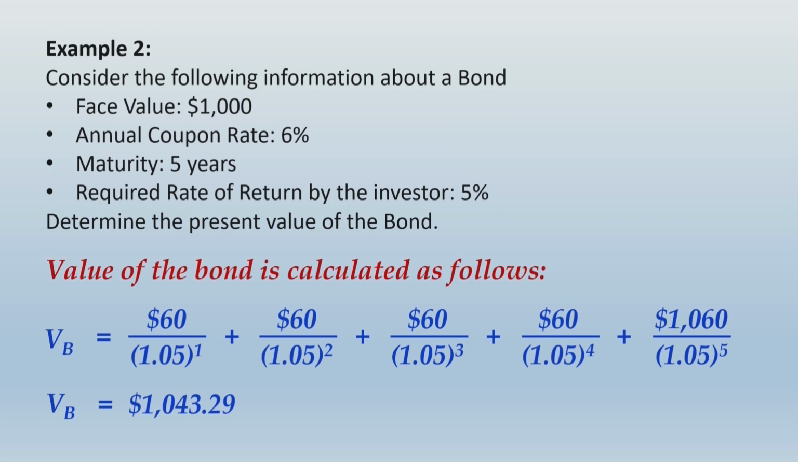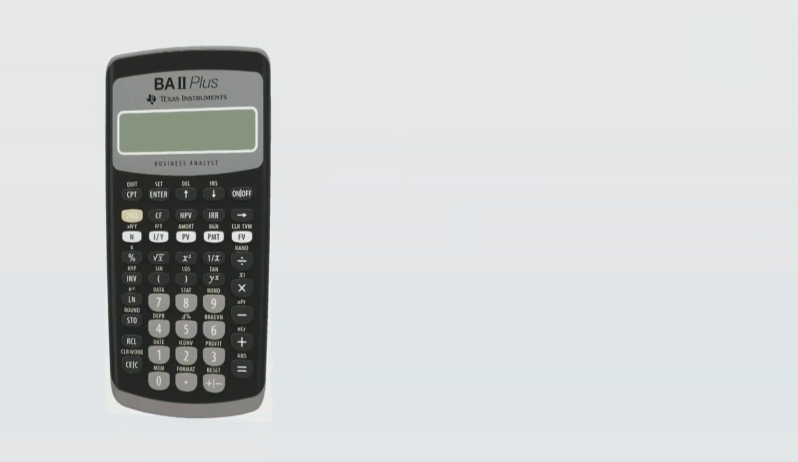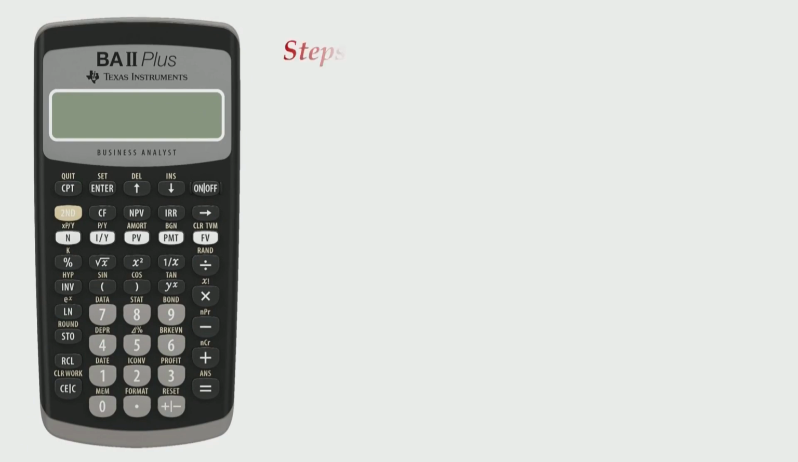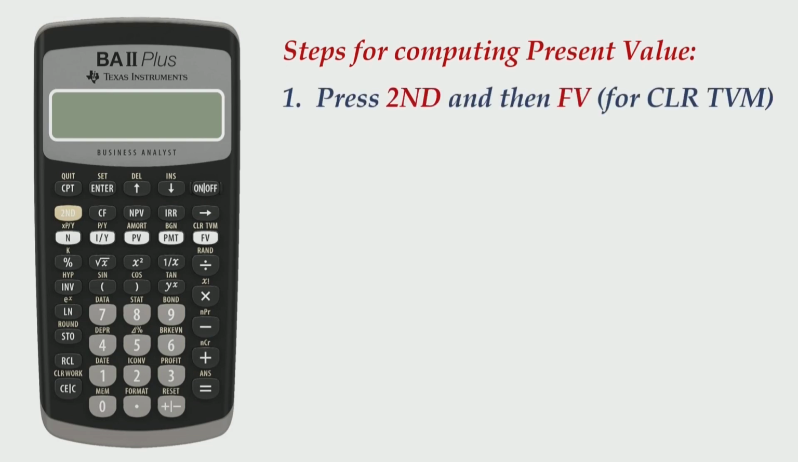Alright friends, once you have completed these calculations, let us look into how you would present this calculation on your financial calculator, BA II Plus. So the steps for computing the present value we have just seen in the earlier example, same steps to be followed. So don't forget to turn on your calculator, and first thing you need to do is press second and then FV for clear TVM, second and FV.